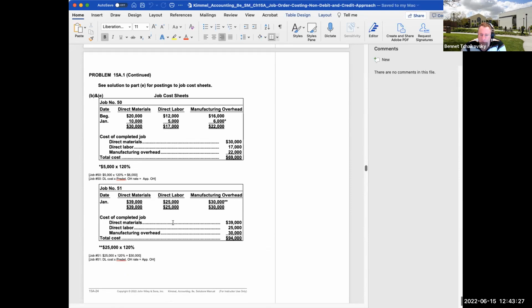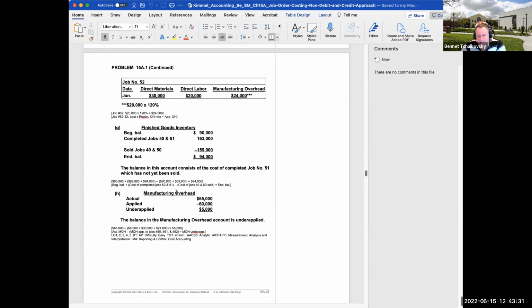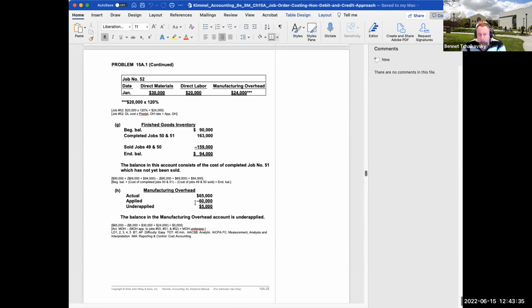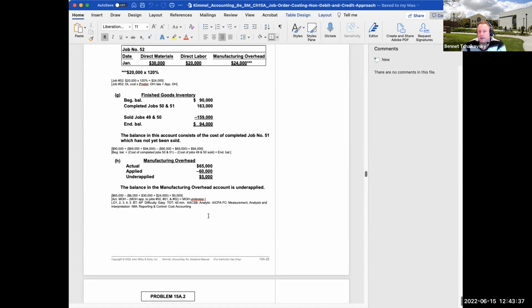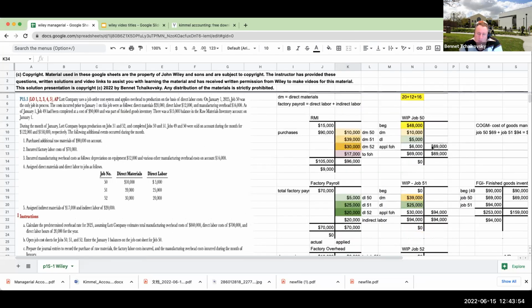Doing it with all these different sheets, in my opinion, it's significantly easier to just use T accounts, because you're actually going to see the flow through and how everything goes.